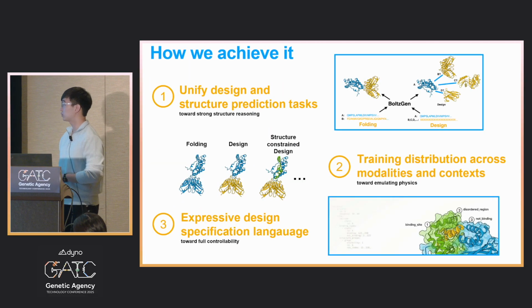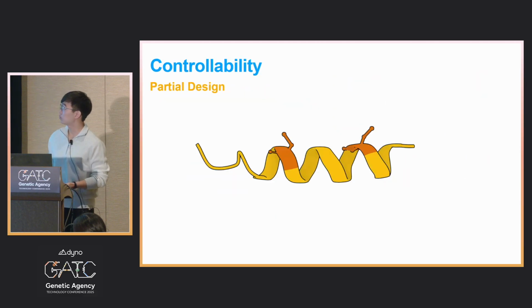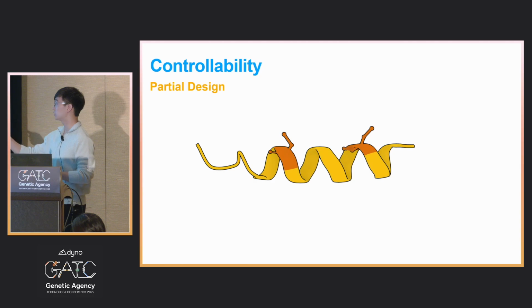And finally, for the expressive design specification language, we want to achieve full controllability. For example, say we want to design a peptide with a helical structure. Moreover, as shown here, we want to place cysteines at two specific amino acids.